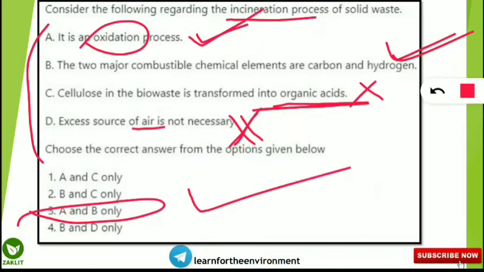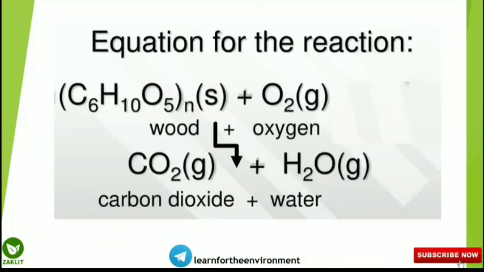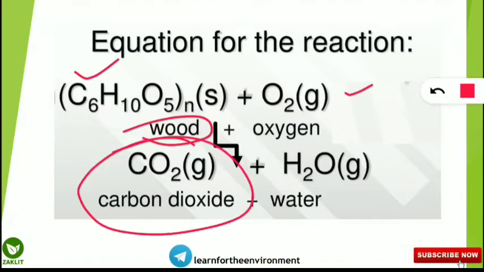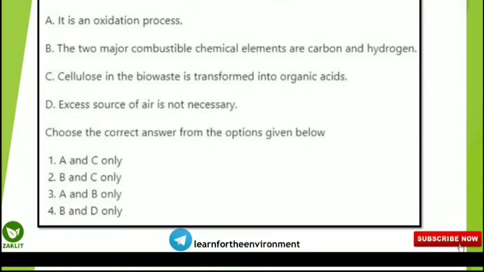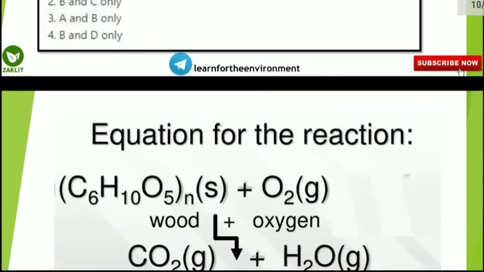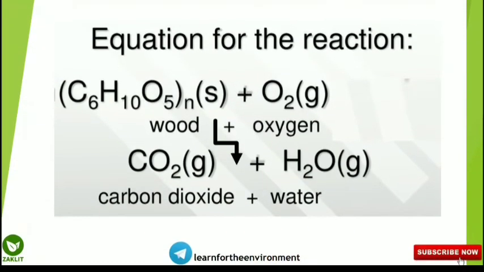And we will know what are the products from the cellulose when it is burnt through the incineration process of solid waste. So this is the general equation for the reaction of the cellulose, which we have taken wood as the example. So cellulose formula will be C6H10O5. When it reacts with oxygen and it burns through the incineration process, what happens? It will give rise to carbon dioxide, water and other chemicals, but it will not give rise to the organic acid. So it is not at all concerned with the burning of cellulose. So here we have discussed what is the general equation for the cellulose or wood burning. Carbon dioxide and water are the major product.